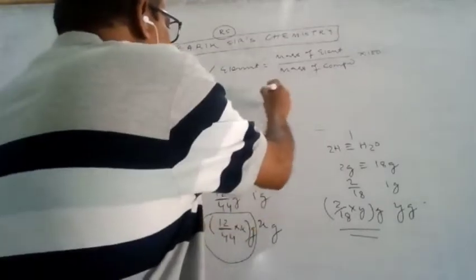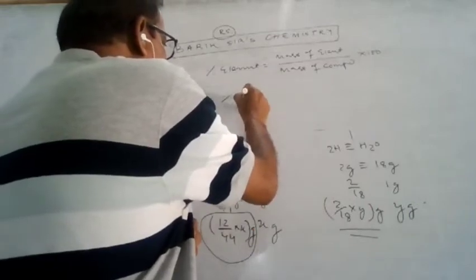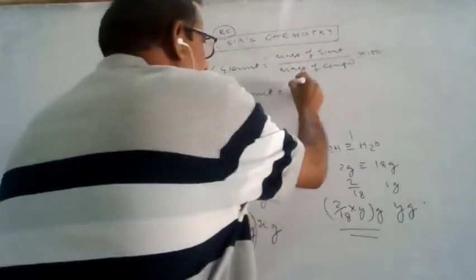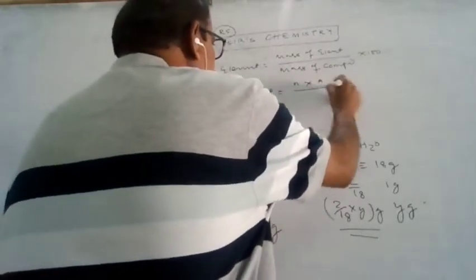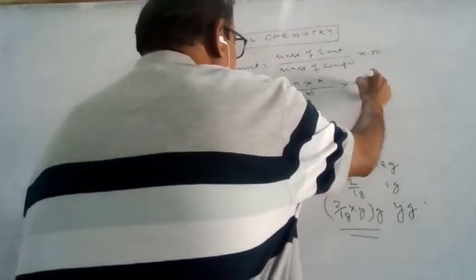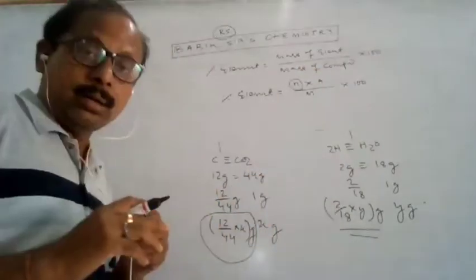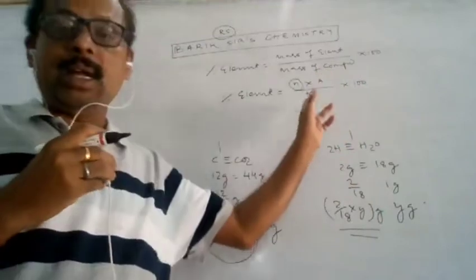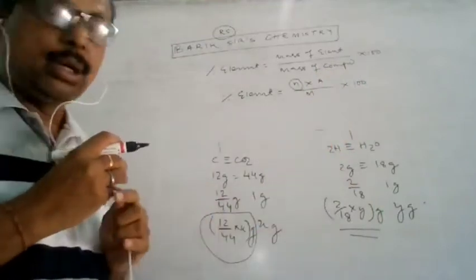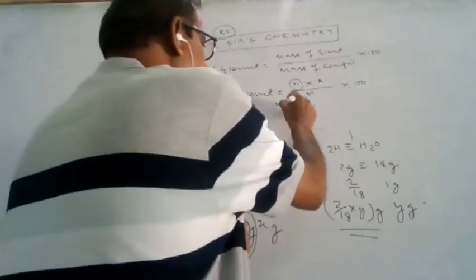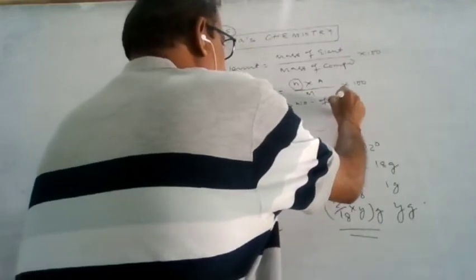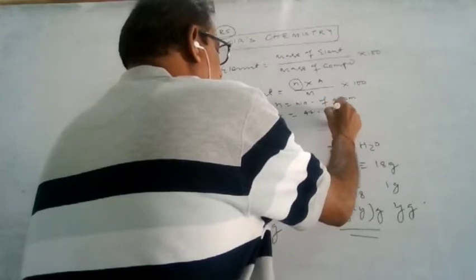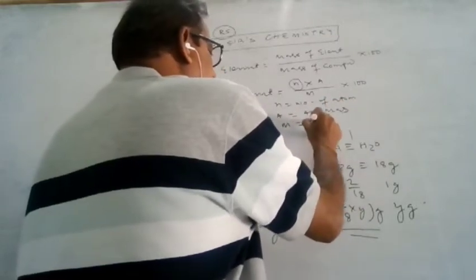A very simple formula, which we completed in the 12th basic part, is n into A by m into 100, where n is the number of atoms present per molecule for the element, A is the atomic mass and m is the molecular mass. So this is the formula to calculate.